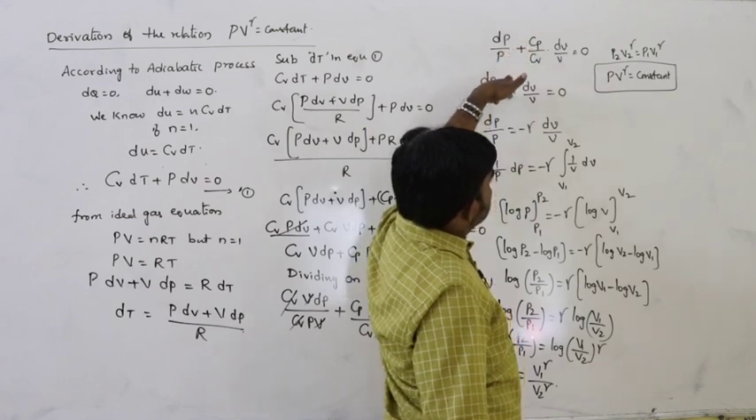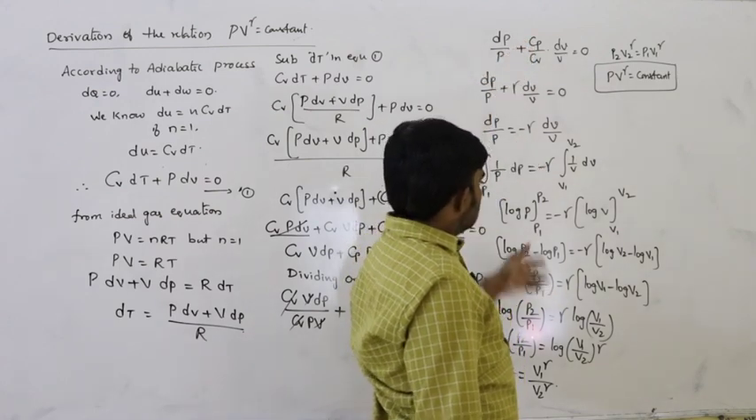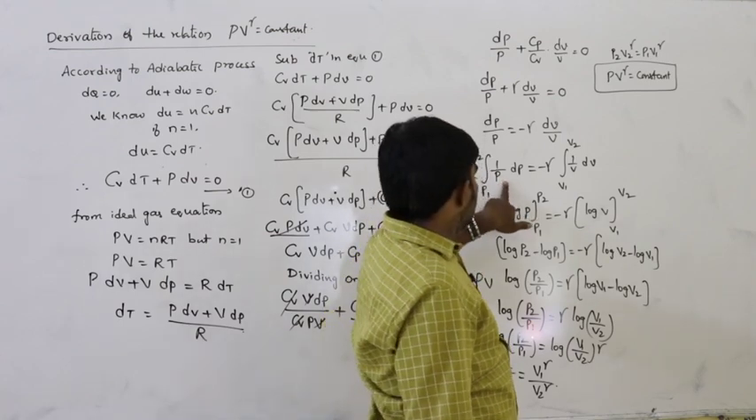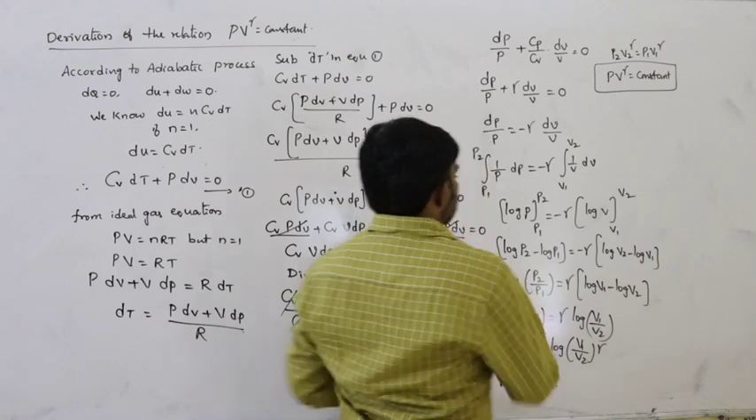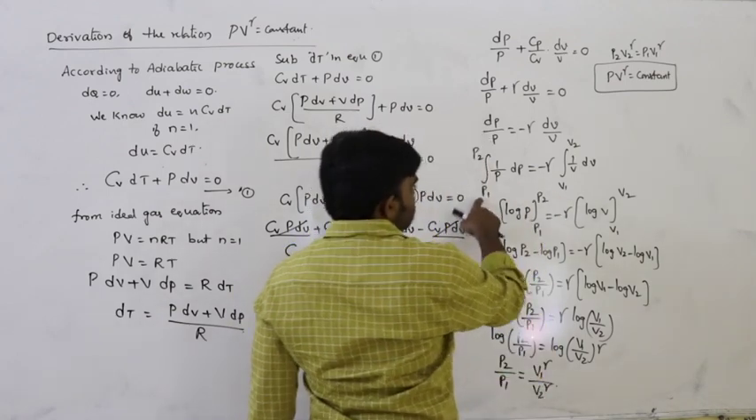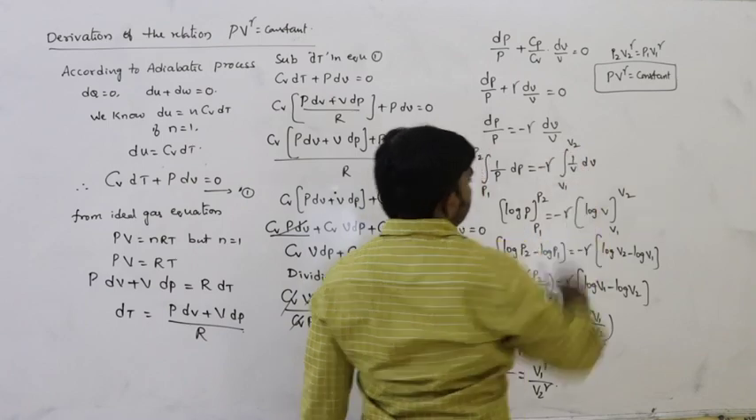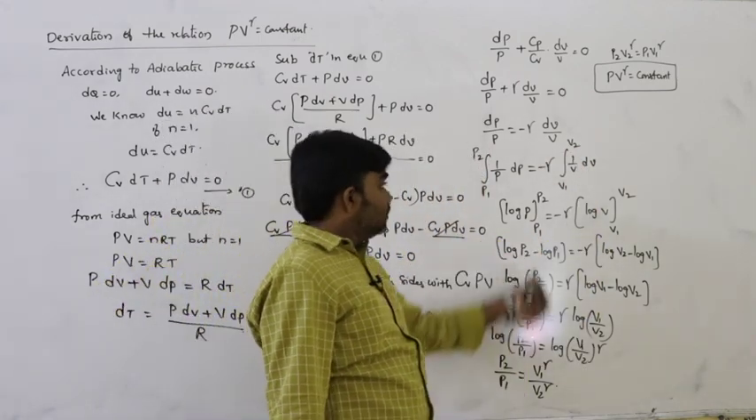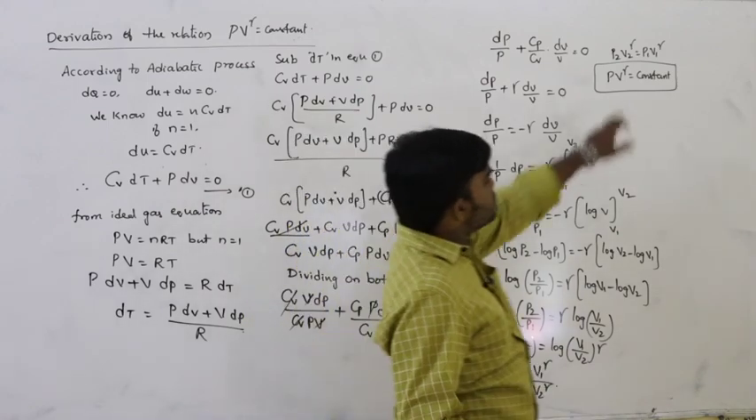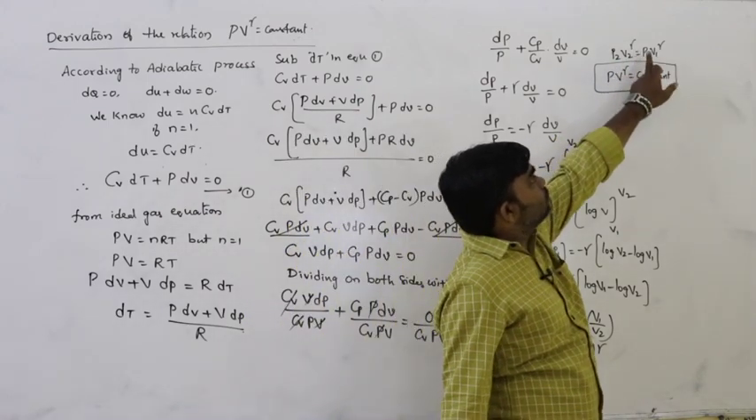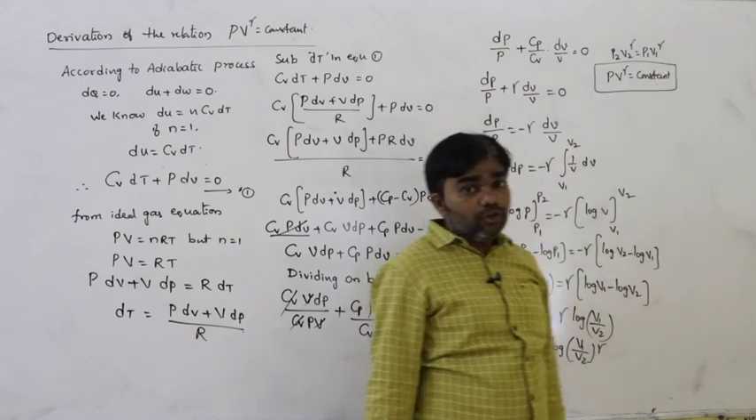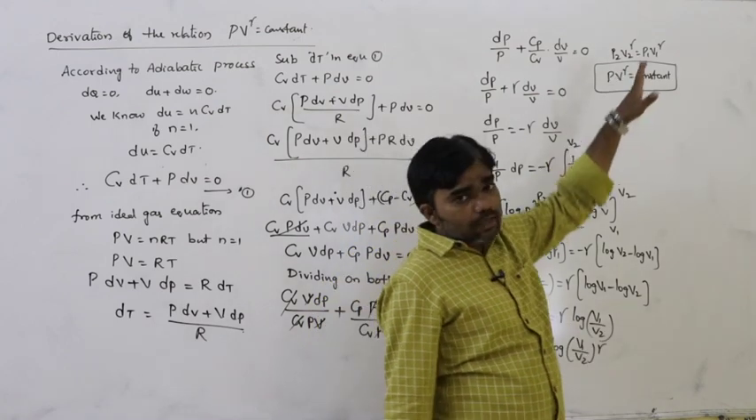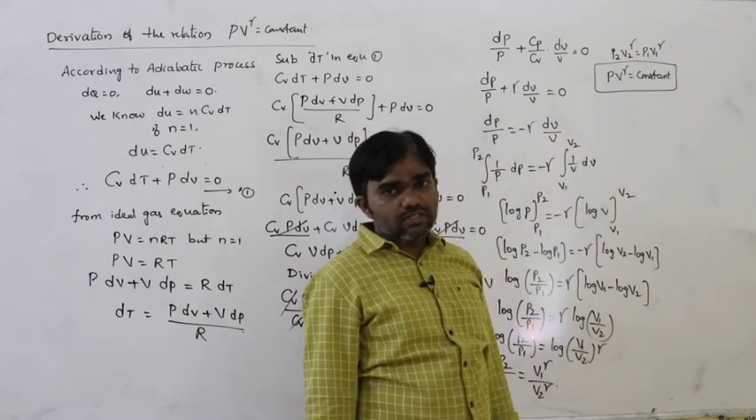Cp by Cv is nothing but gamma. So integration of 1 by x dx is log x. Based on that, here the pressure changes from P1 to P2 and the volume changes from V1 to V2 in the adiabatic change. By substituting, we get P2 V2 power gamma equals P1 V1 power gamma.